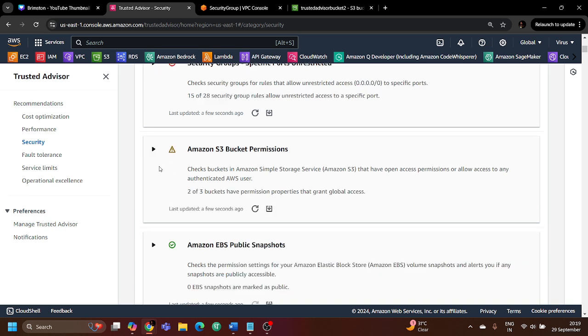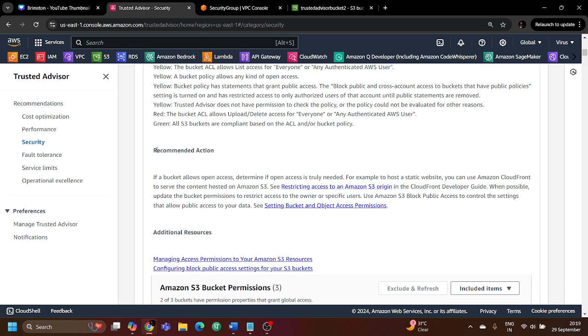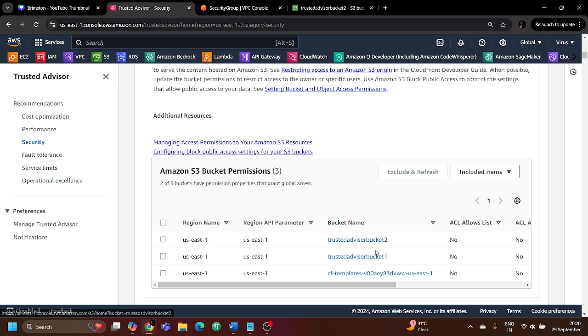Okay, in this AWS S3 bucket permissions check, you can see two of three buckets have permission properties that grant global access, right? If you open this, it will give you a yellow sign for the bucket policy, and a red sign for the bucket ACLs, which allow everyone to upload objects inside your S3 bucket. These are the recommended actions it is providing, showing how exactly you can solve this problem. And these are the two buckets which we have created so far.